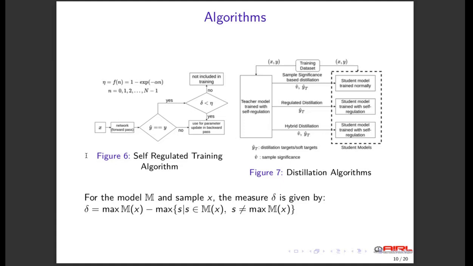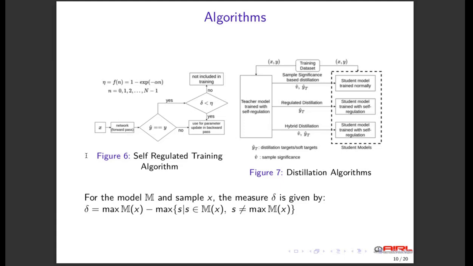Here, the monitor signal consists of two parts: the model's prediction, y hat, and the difference between the maximum and second maximum predicted probabilities if the prediction is correct, that is delta. The action to be taken is updating the parameters of the model on the current sample, and the parameters are updated if either the model's prediction is incorrect or if the difference delta is less than a threshold eta.